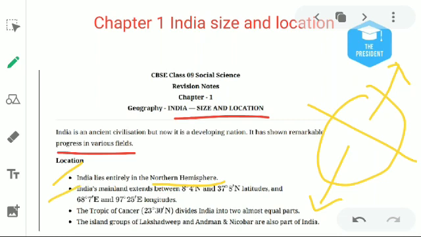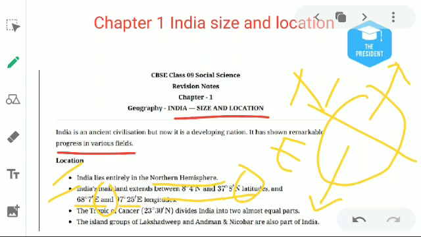The mainland of India extends between 8 degree 4 minute north and 37 degree 6 minute north latitude, and 68 degree 7 minute east and 97 degree 25 minute east longitude. N is telling you this is lying in the northern hemisphere, and E is telling you this is in the eastern hemisphere.